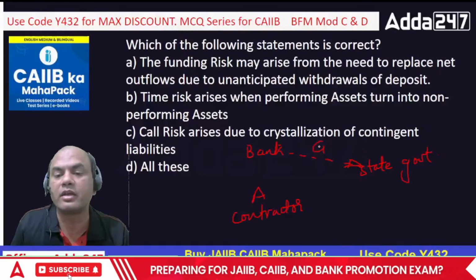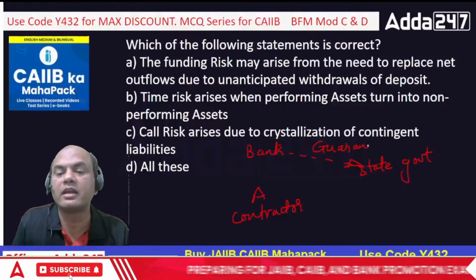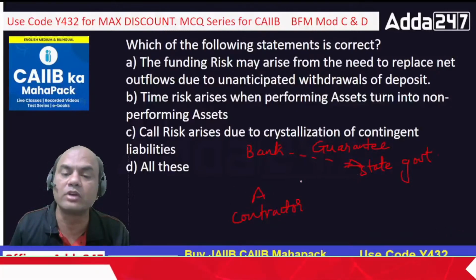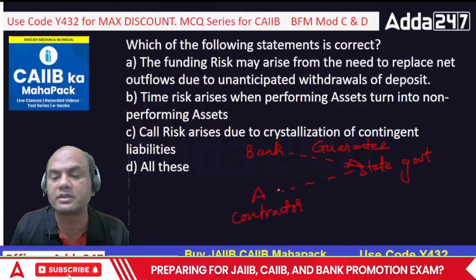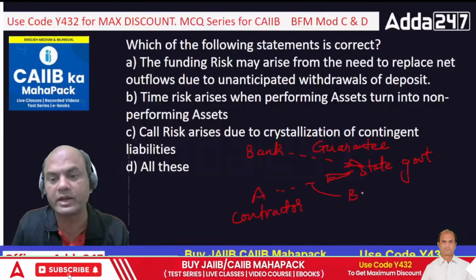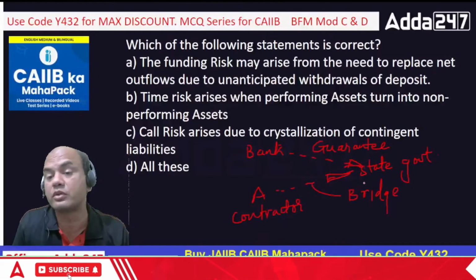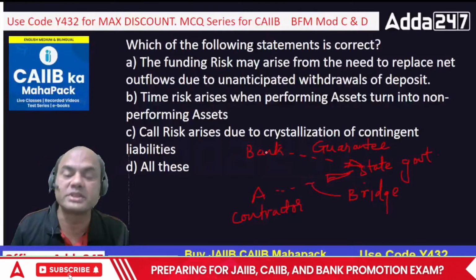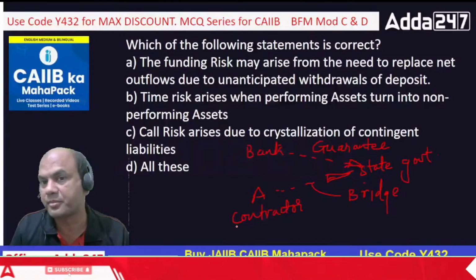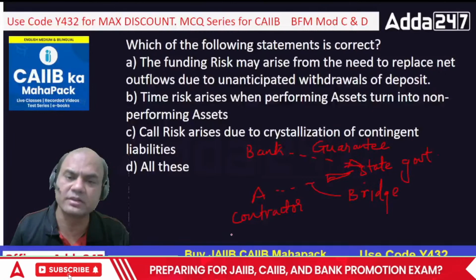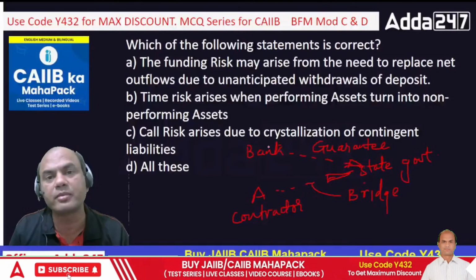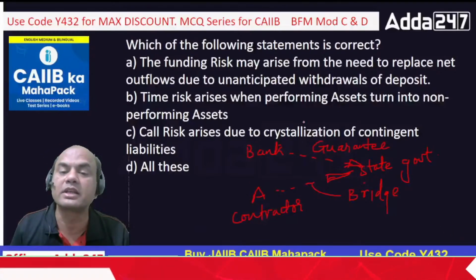Okay, guarantee. So what does it mean? If this Mr. A does not perform, if he does not build the bridge, let's call this simple, building the bridge, he or she, it's not only he, then I will pay you your losses. Now crystallization means what? This A actually does not perform. He or she does not build the bridge. And when he or she does not build the bridge, the state government will come to me for payment. So this payment is known as crystallization.